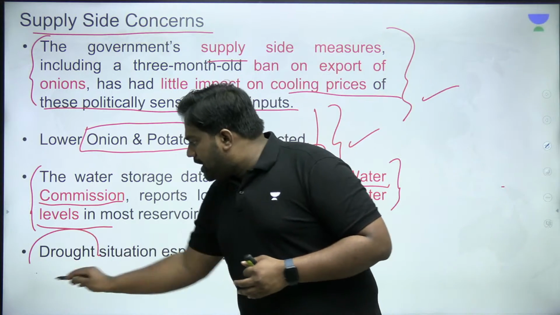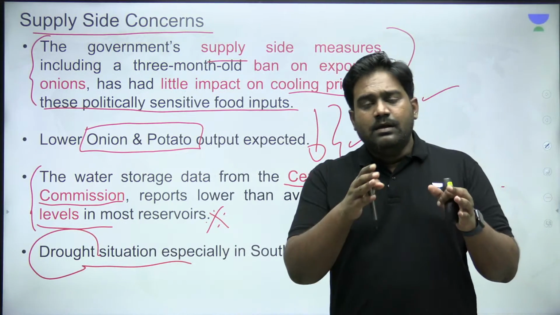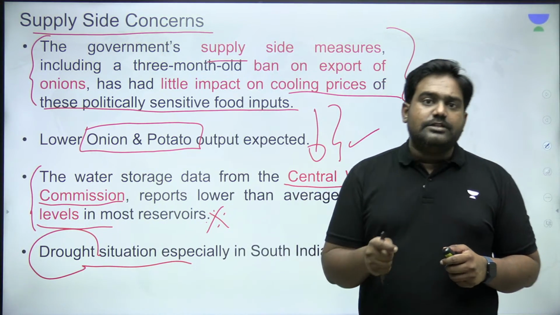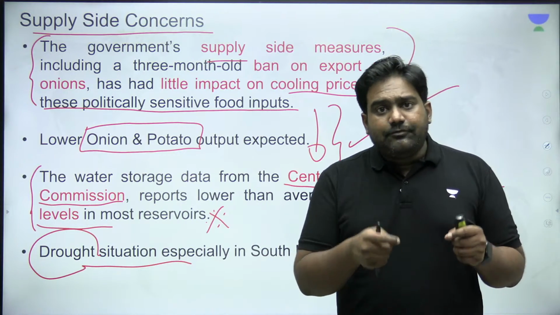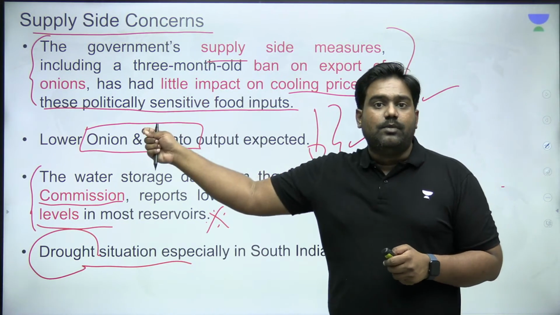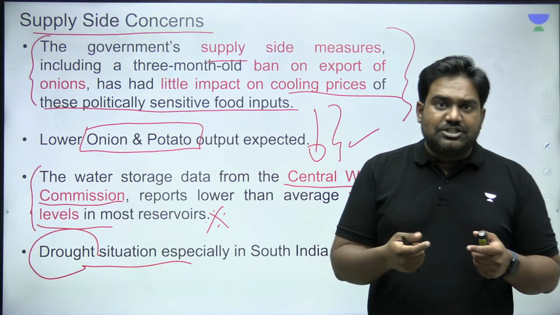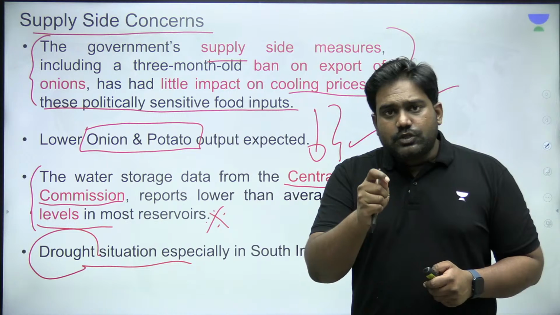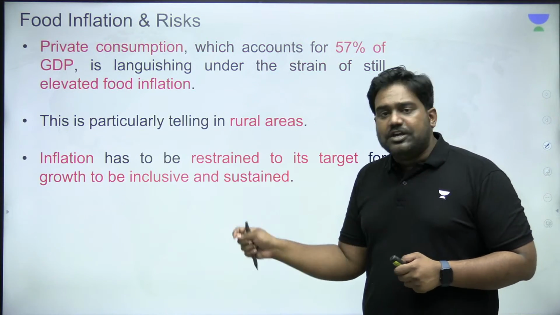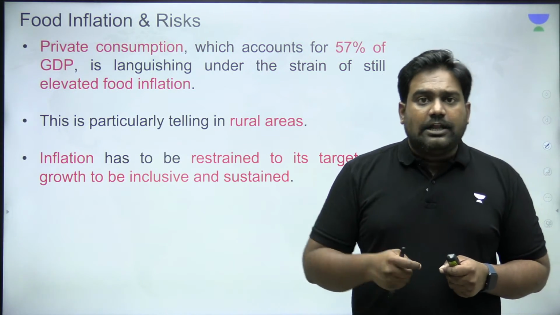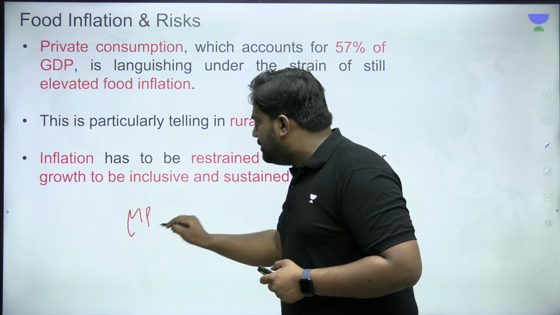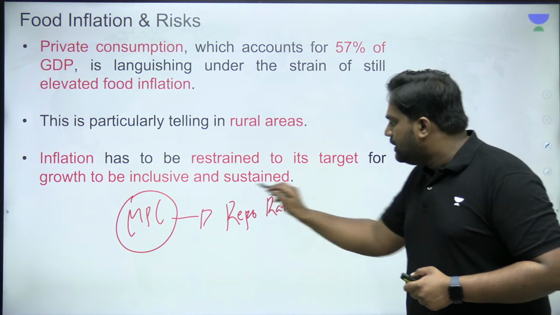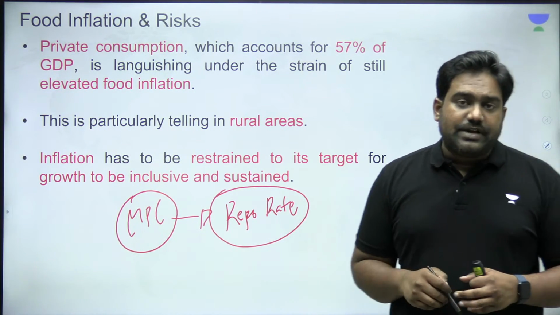So keeping in mind the upcoming drought situation and the prevailing water scarcity in the country, the government should act quickly. The Ministry of Agriculture and other concerned ministries have to act very quickly to manage the supply side problems. Here the RBI can't do much. It's the government which has to ease the problems on the supply side, right? So if this is not addressed, and if food inflation continues to persist like this, it will force the RBI, it will force the Monetary Policy Committee to raise the repo rate, to increase the benchmark interest rates.